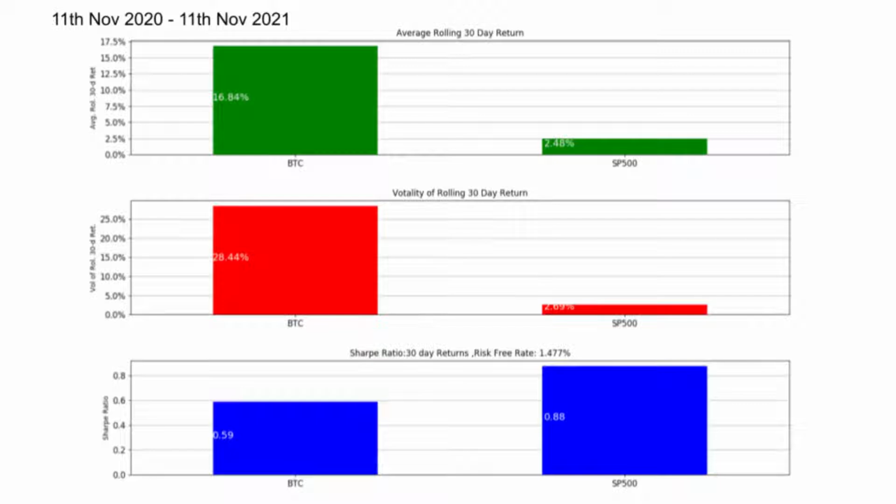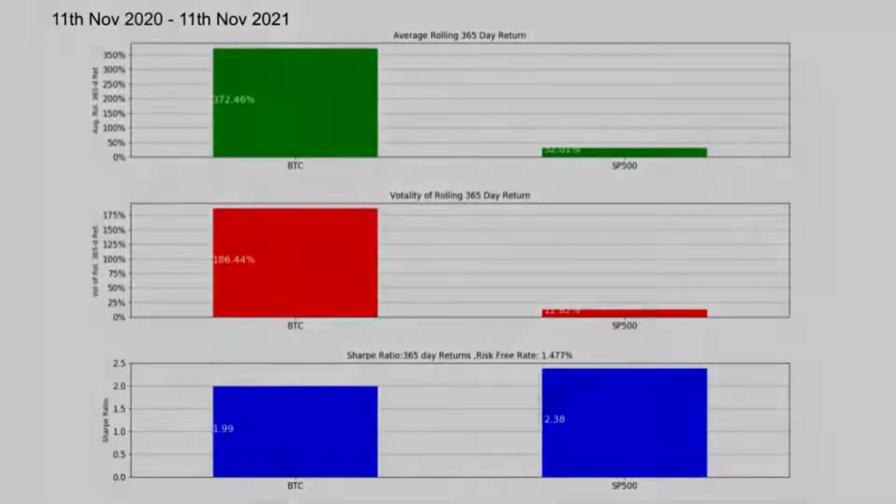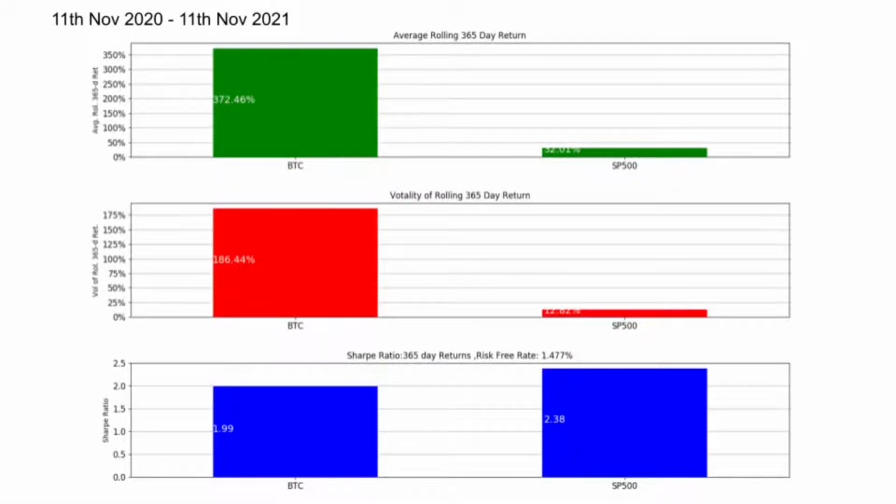So let's do it for 1 year, 11th November 2020 to 11th November 2021. We can see the Sharpe ratio for this 1-year period for BTC is 0.6 compared to 0.9 for the S&P 500 for 30-day returns. And for 365-day returns, the BTC Sharpe ratio is quite good.